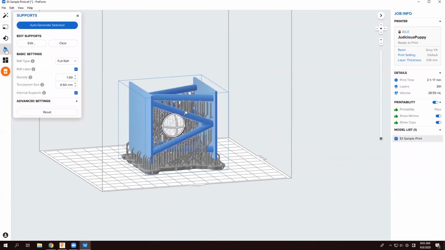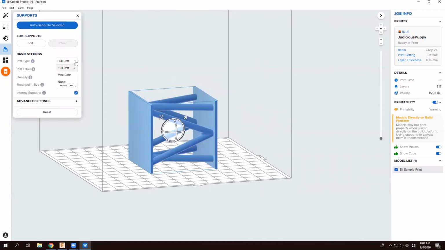So I'm going to go back and clear those supports. I'm going to go with the mini raft icon and auto generate again.